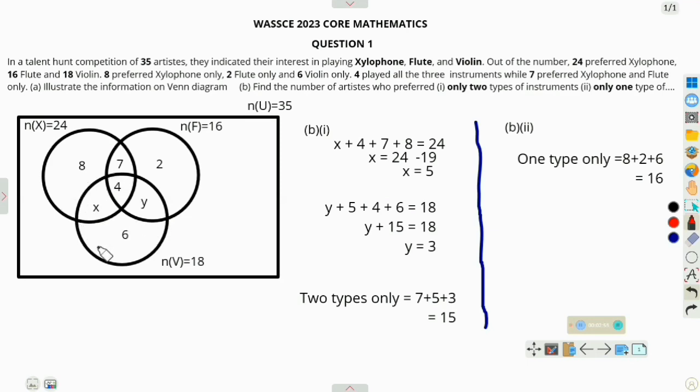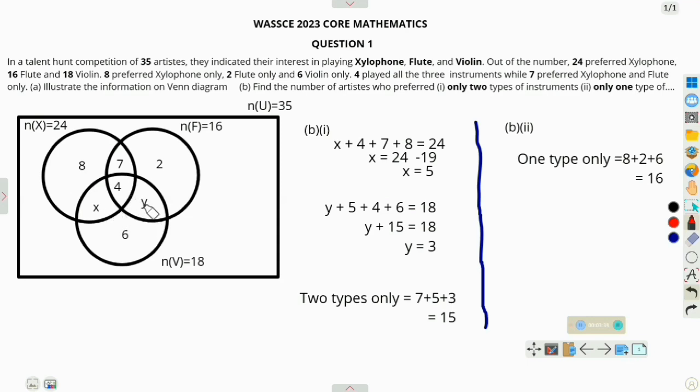Now we can see that when we add this value, X plus 4 plus Y plus 6, it should be equal to the number of people who played violin. So we derive an equation from this circle, that is the number of people who played violin. Remember, the value of X is now 5.